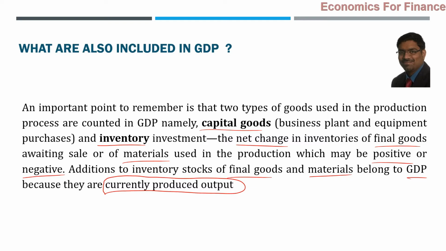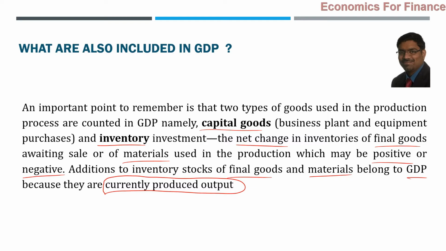In the entire country, let us say 1.5 lakh crores of rupees of opening stocks are there. And at the end of the year, 1.6 lakh crores of rupees worth of closing stock is there, of finished goods as well as materials. That means what? Additional net change in the inventories, how much happened? Let us say 10,000 crores of rupees of investment additionally happened during the year. Is it not produced during the year? Yes, it is. But is it sold or consumed? No, not yet. Does it mean we will not include it in GDP? No, that is wrong. It should be included in GDP because that is also representing currently produced output only. So inventory definitely should be included.